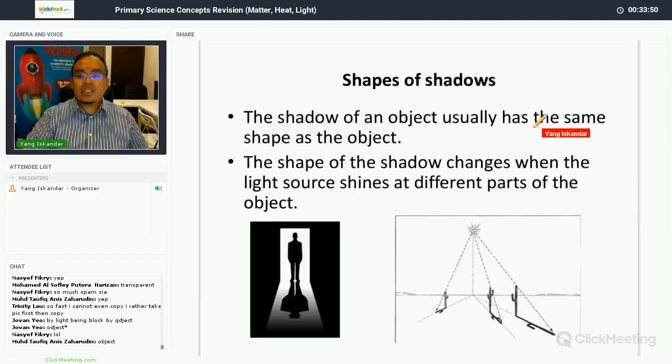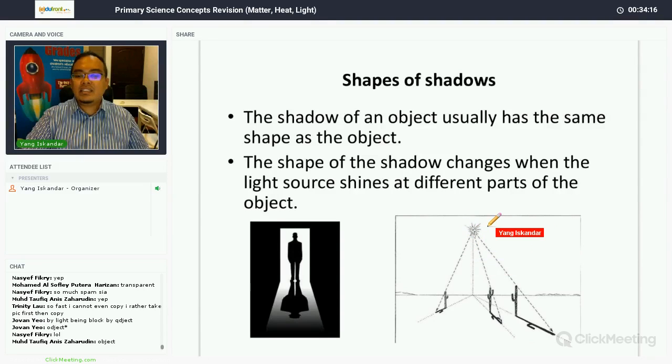Now what are the different shapes or different types of shadow? Shadows come in different shapes. The shadow of an object usually has the same shape as the object. So if you take a look here at this man, as you can see, the shadow will be the shape of the man. And the shape of the shadow changes when the light source shines at different parts of the object.